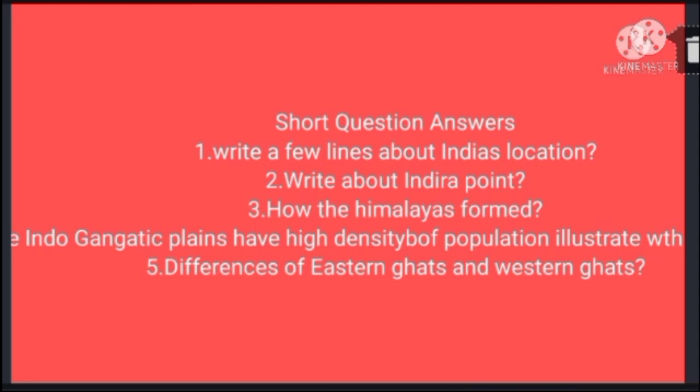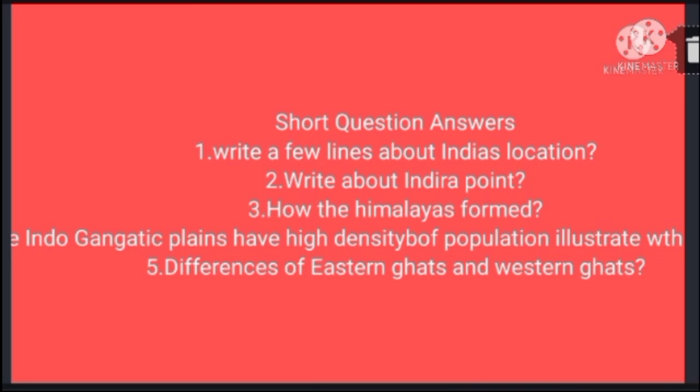Another question is, write about Indira Point. Indira Point is the southernmost point of India. It is situated in the Great Nicobar Island. It was formerly known as Pygmalion Point. It was renamed in honor of Indira Gandhi on 22/11/1985. It was submerged during the 2004 tsunami.